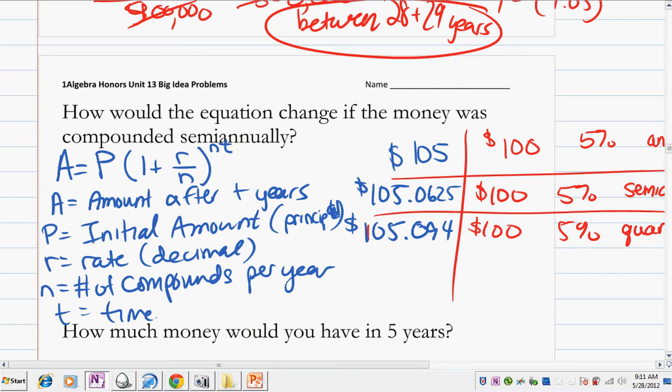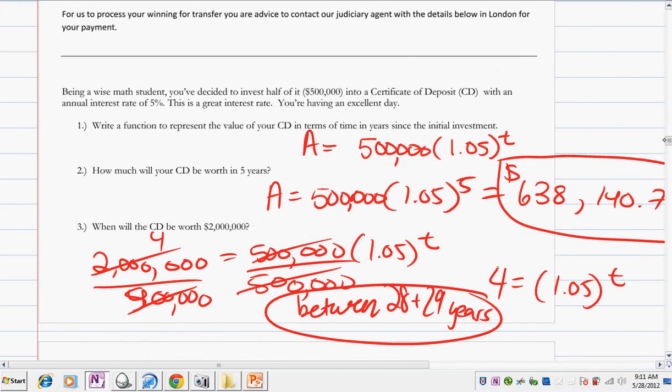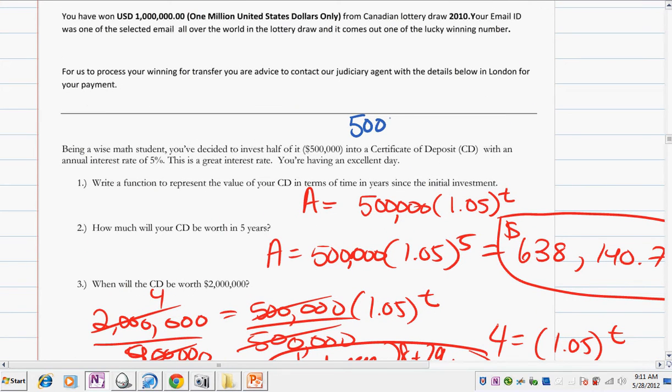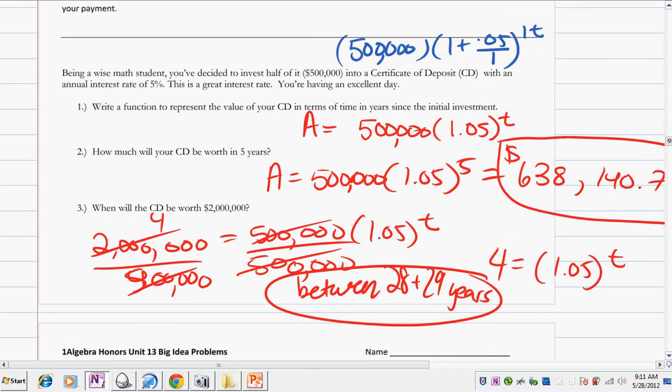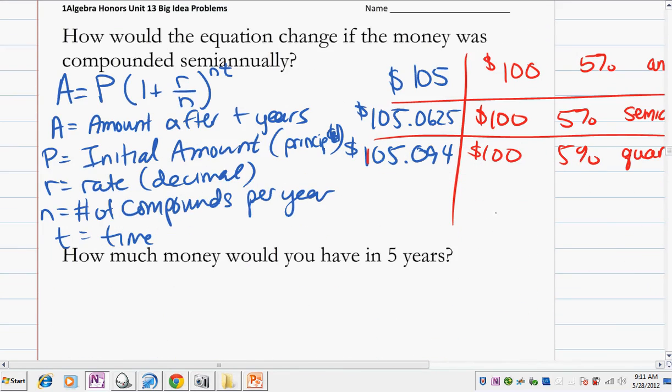So how would the equation change? Well, we didn't even write an equation for the first one. So the equation for the first one would be $500,000 times 1 plus my rate, 0.05, compounded once per year, times 1t. Now you notice that just looks like the simple interest when you simplify it, because it is. That's annual compounding. But if you keep going to this problem, well, the equation changes because it's 500,000 times 1 plus my rate, 0.05, compounded twice per year, raised to the 2t.